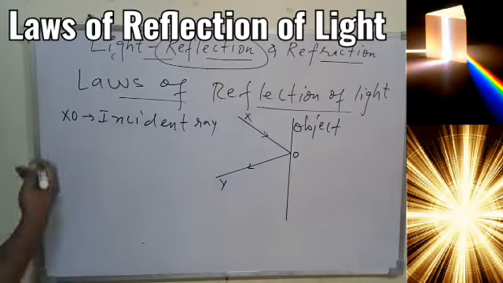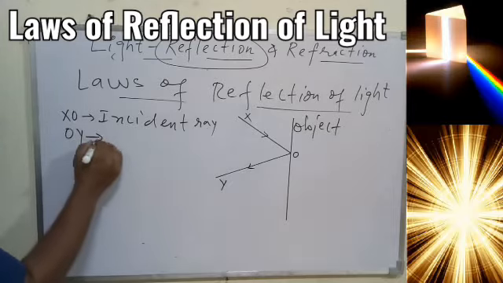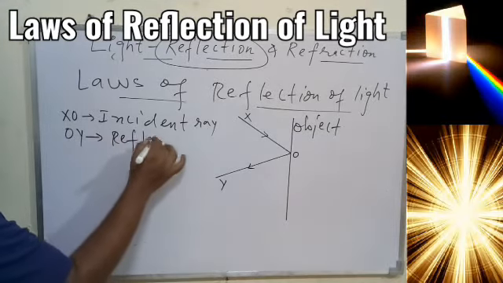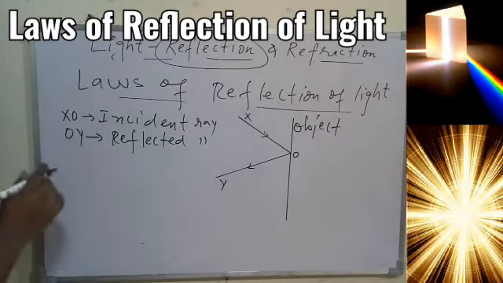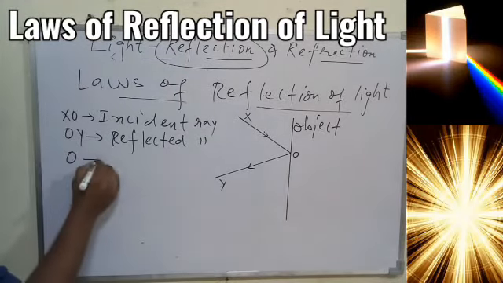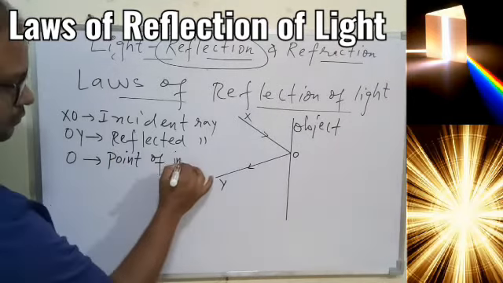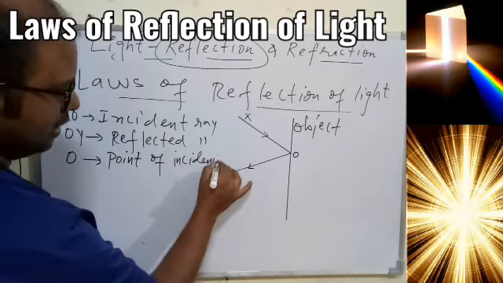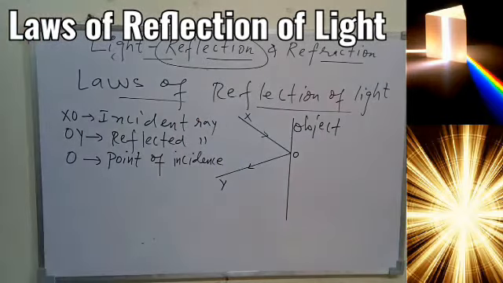And the ray which comes after the change in direction is called the reflected ray. So this is your reflected ray. And then point O is called the point of incidence, the point where the light ray is falling.